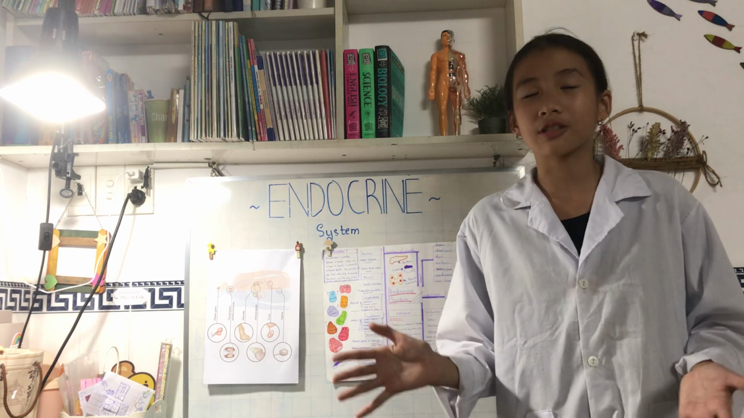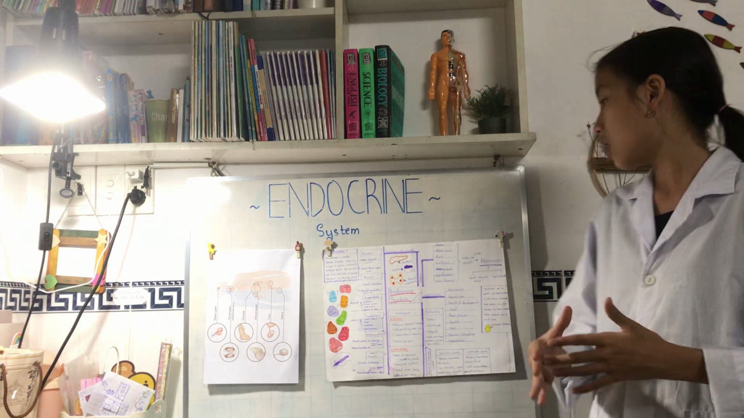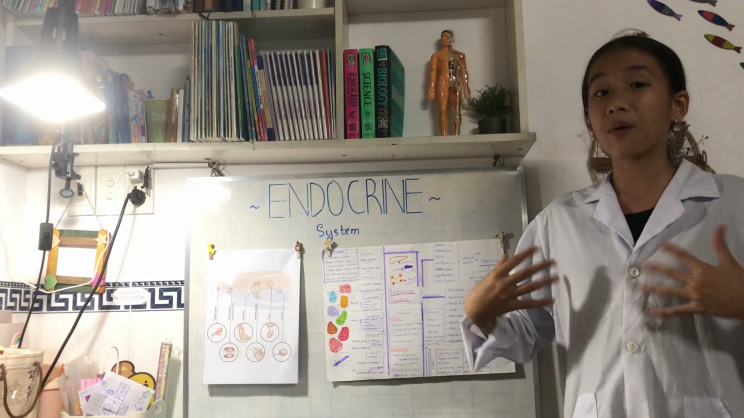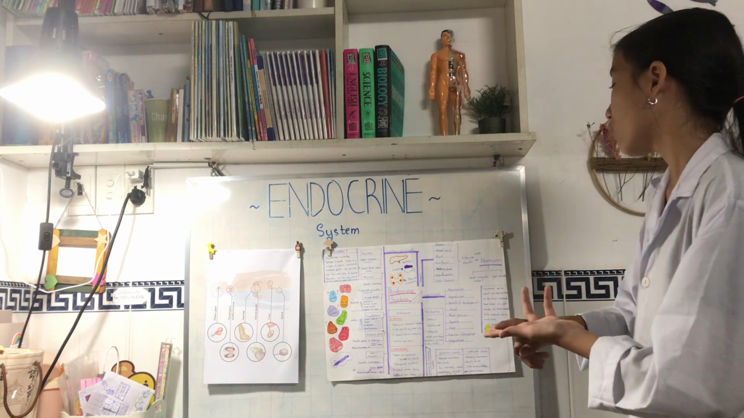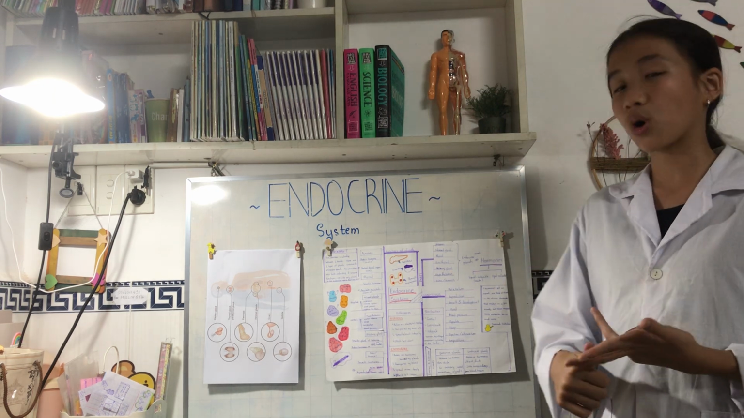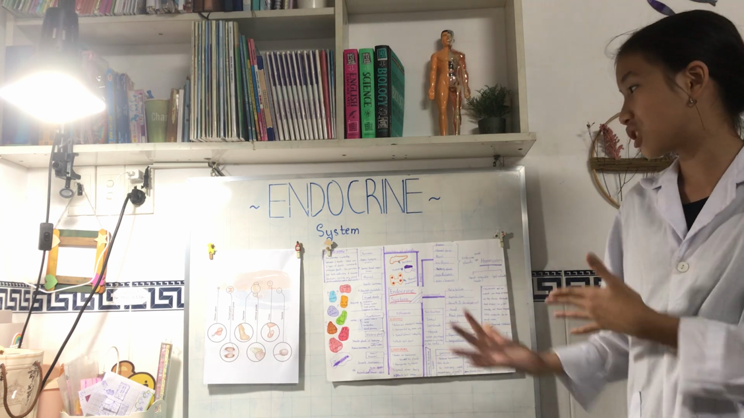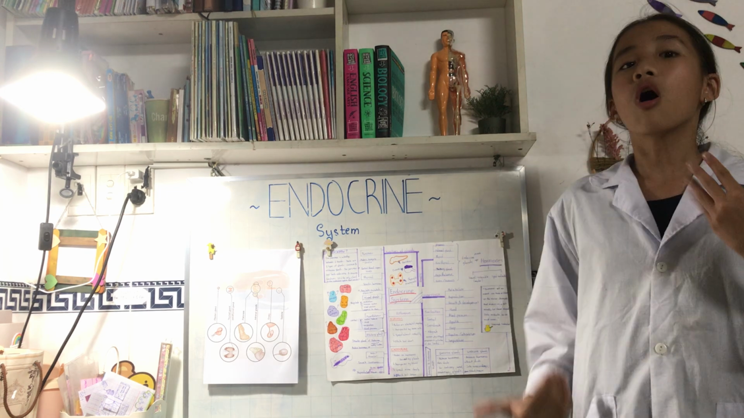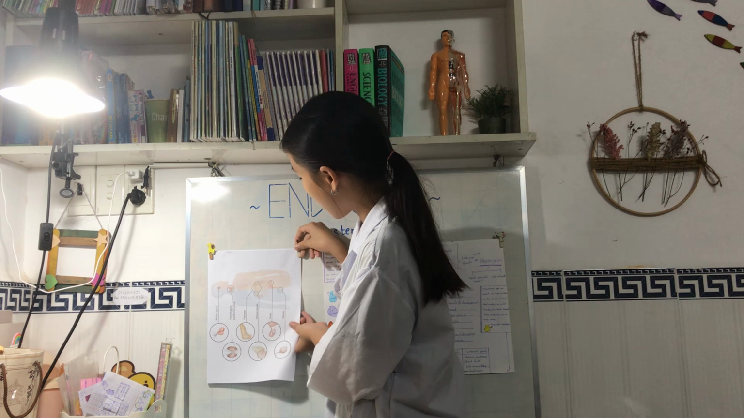How about the functions? Well, the functions of the endocrine system includes metabolism, which means that our body transforms the food into energy. Then we have reproduction, growth and development, mood, pressure, appetite, sleep, digestion and absorption, and also temperature. Now, I want to show you a few pictures of the parts of the endocrine system to show you where they are. And here are the pictures that I have prepared for our video.